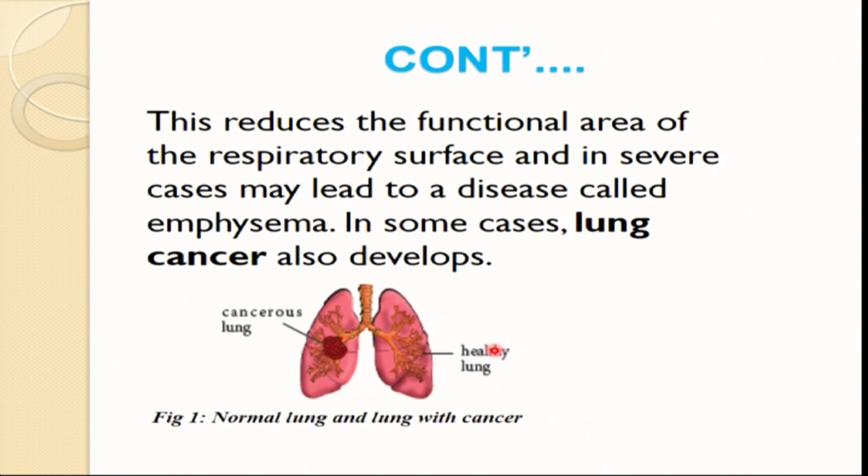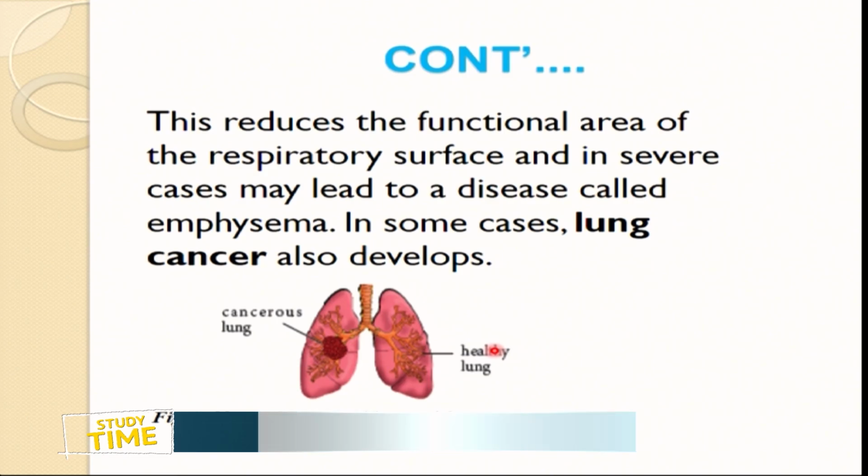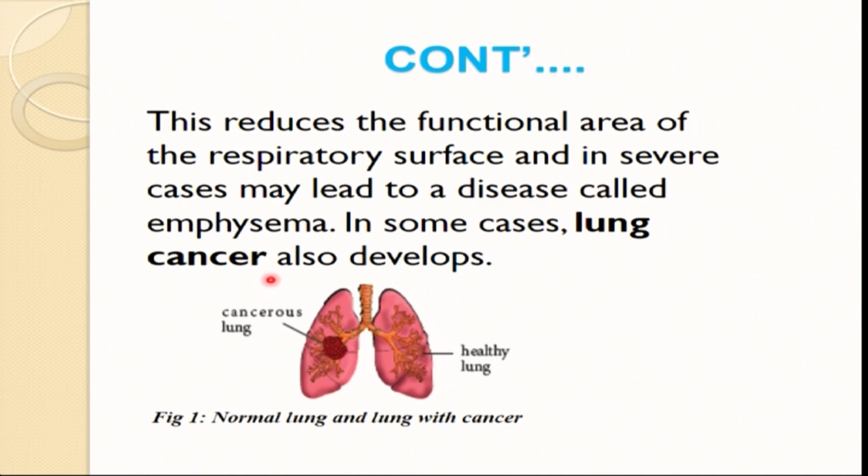So I can conclude by saying that smoking can be one of the agents that can lead to lung cancer, because the nicotine is not removed from the lungs and eventually can cause the tissues to become inelastic and eventually lead to lung cancer. In the figure below, we have a normal, healthy lung, and a lung with cancer. The one on the right side is suffering from cancer, and this one is a normal lung and it is functioning normally.